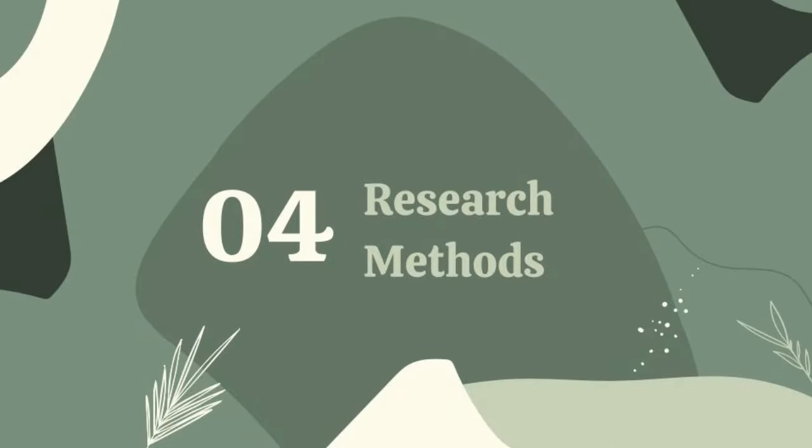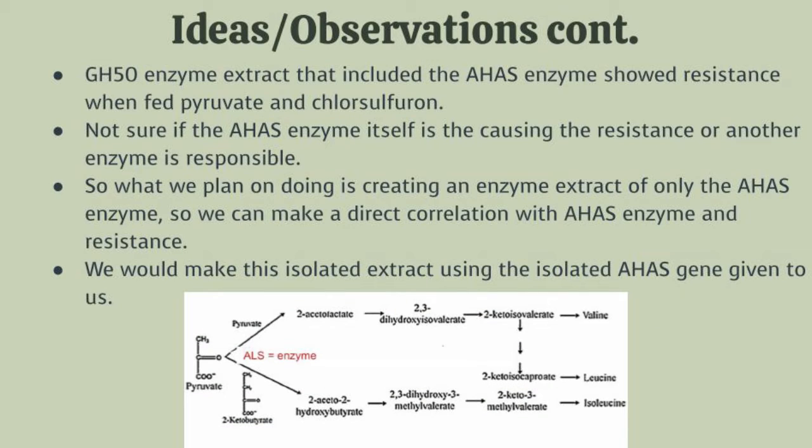So now I'm going to talk about the methodology we proposed to explore this hypothesis. So again, we saw in the Figure 3 experiment that in the enzyme assay of the mutant Arabidopsis plant, some enzyme in an extract interacts with the herbicide to prevent the inhibition of AHAS activity, but we are not quite sure which one. So, our experiment plans on creating a sample using in vitro methods that only consist of the AHAS enzyme. This way, we can make a direct link between chlorsulfuron resistance and the AHAS enzyme.